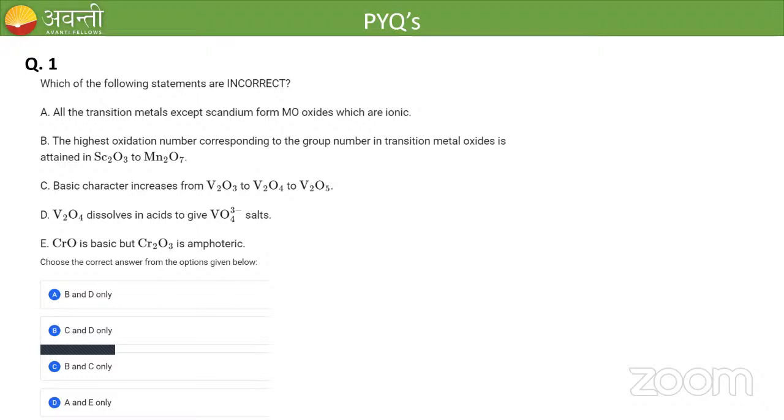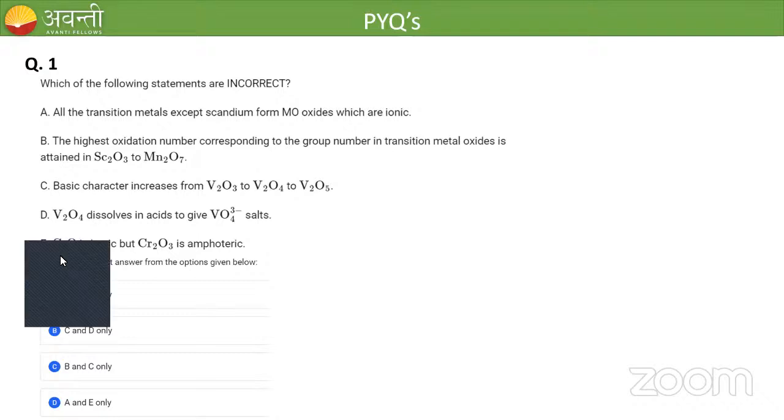So like this, five statements are given to us, right? We have to find out the incorrect statement. All of you try to solve this question. I will give 1 minute to solve this question. Try to get the correct answer and let me know the answer in the chat box.